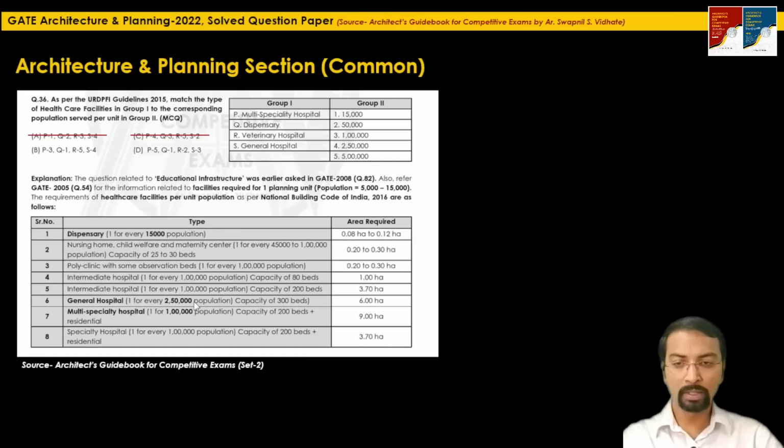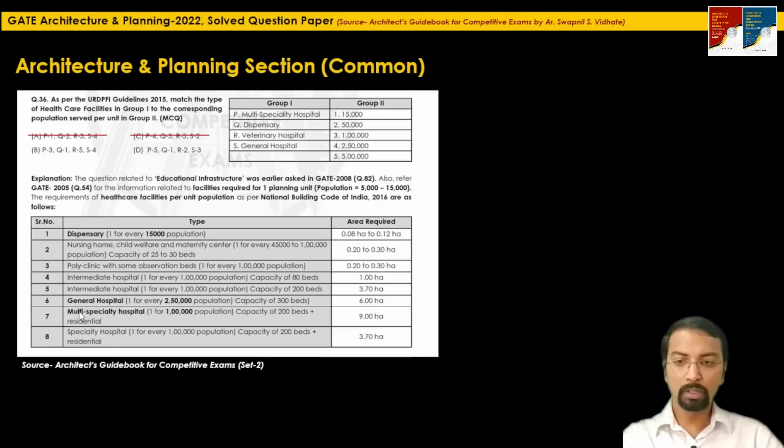If you can recall the information read in set 2, this general hospital is required for 2,50,000. So this S is matching with 4. So S4 is the only suitable pair here. The first one which we have locked is Q1 and the second one is S4. So option B will be the suitable one.